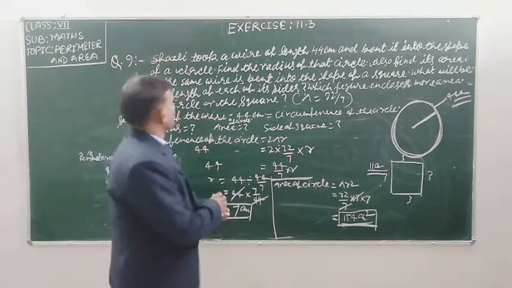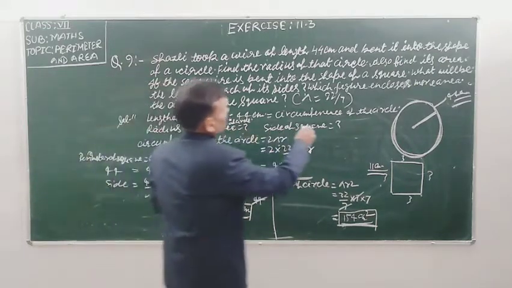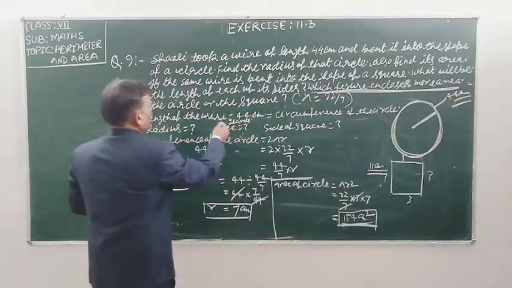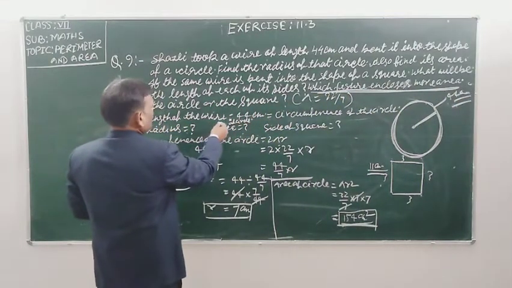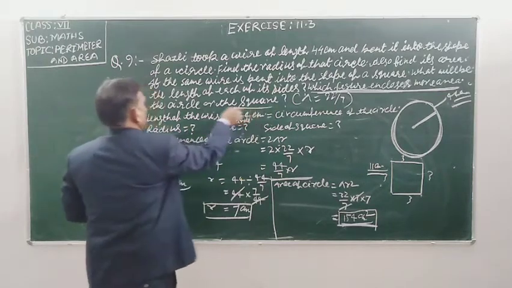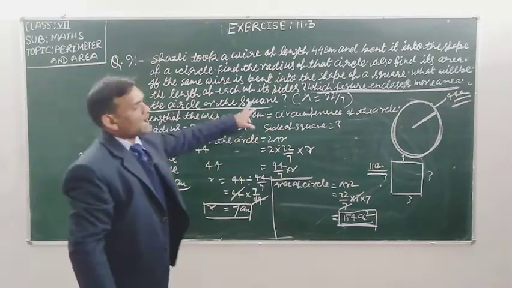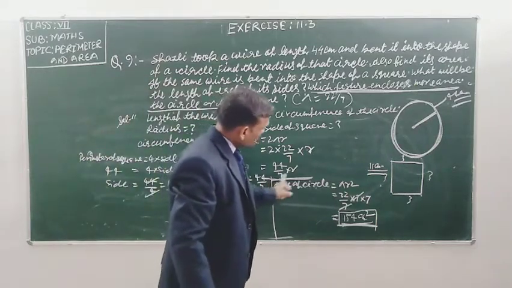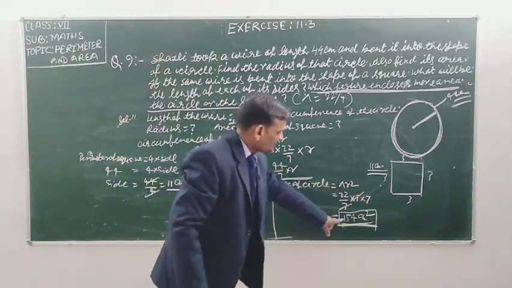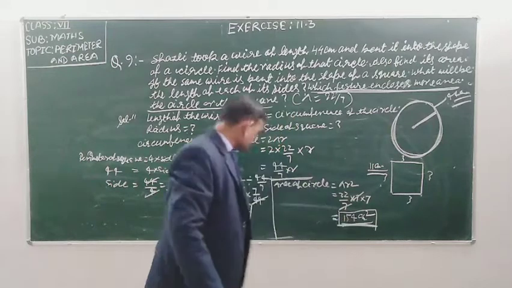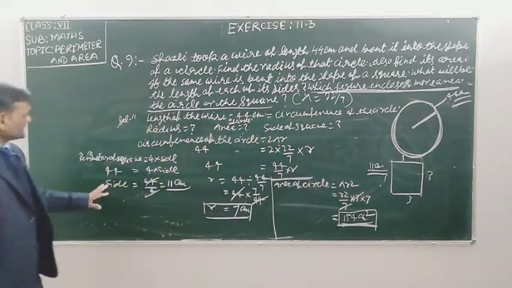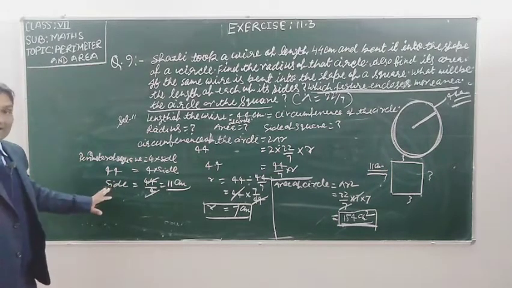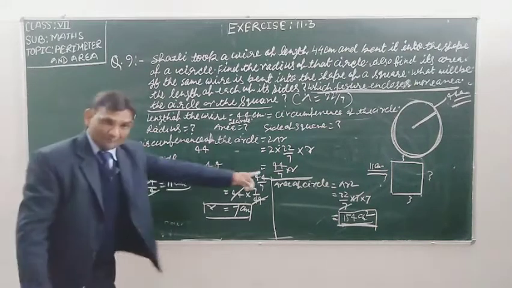And the next part is asking which figure has more area, circle or square? So already you have found the area of the circle, 154 centimeter square, but you have not found the area of the square. So firstly you have to find the area of the square. After this you will compare both areas.